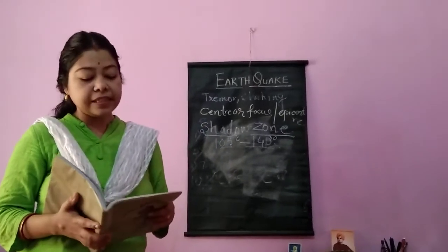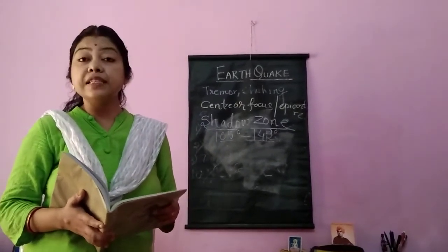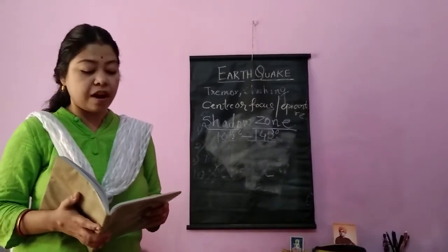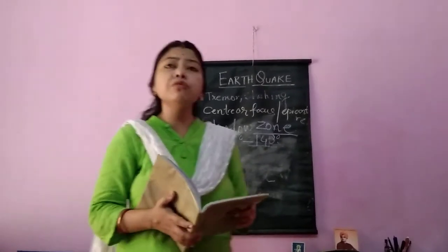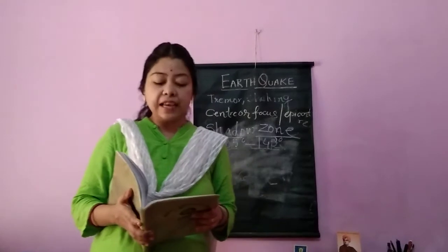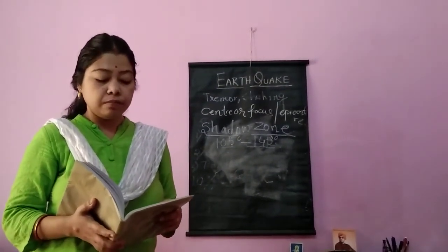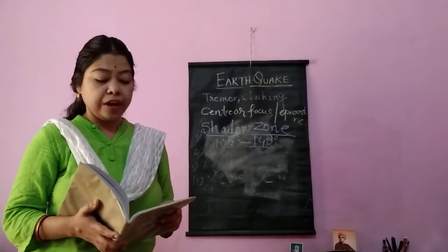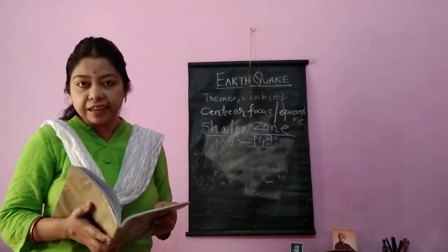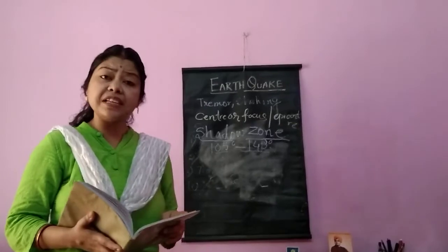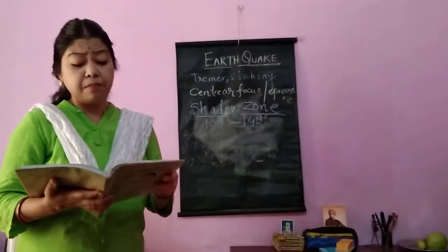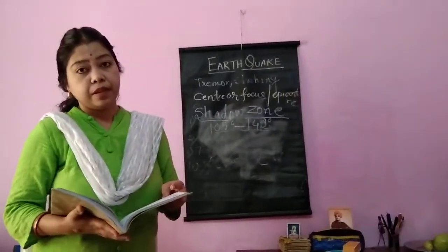Then the Mercalli scale. Mercalli scale is used to measure the intensity of earthquake. It is not used nowadays. It is a scale ranging from Roman 1 to Roman 12. When it is Roman 1, it is not felt properly. And if it is Roman 12, it is very much destructive.